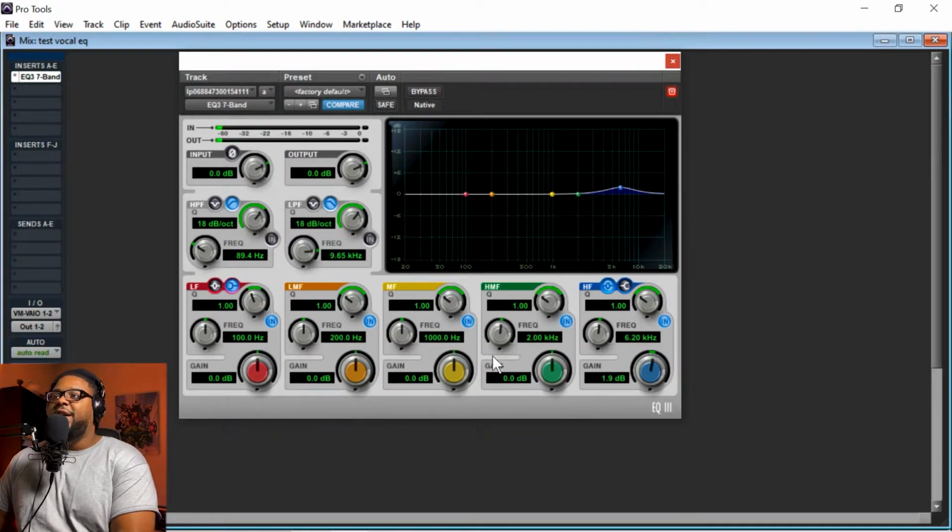Now this could be very useful in every one of these frequency ranges, because say if I like the vocal as is and didn't need to use the high pass filter or the low pass filter, I would say, you know what? I like the way that the vocal sounds, but in the process, what I want to do is go ahead and take some of the low mid frequencies away. So that's what I'm going to do.